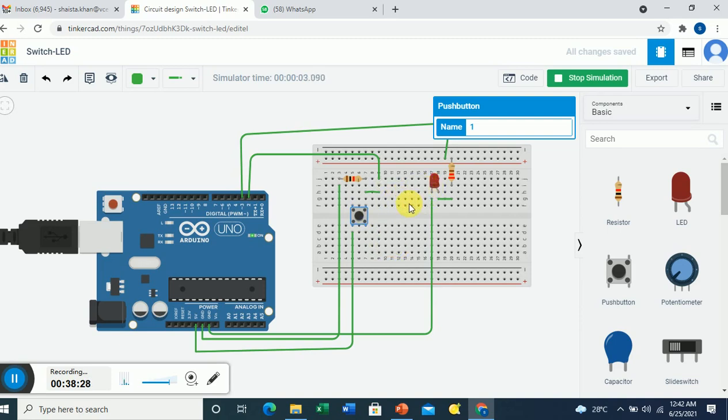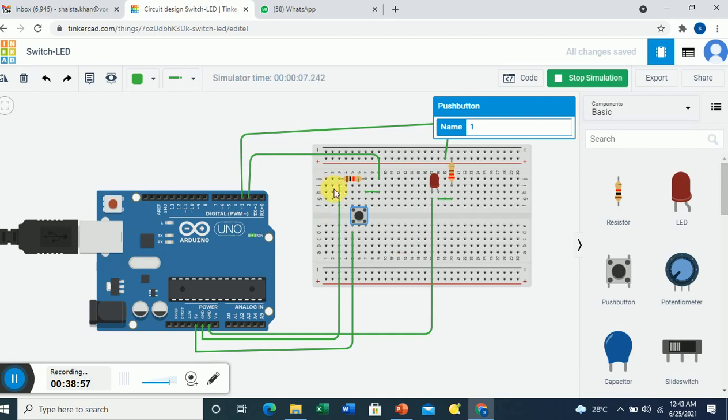See here, I've pressed once and now the button is not pressed, but even though the LED is on. So why is the LED on? Because we have given a delay of 1 second. In this way we have simulated a simple function of any consumer electronics or any device. When you press a button, the LED becomes on. So in this way we have simulated that the washing machine is turning on.